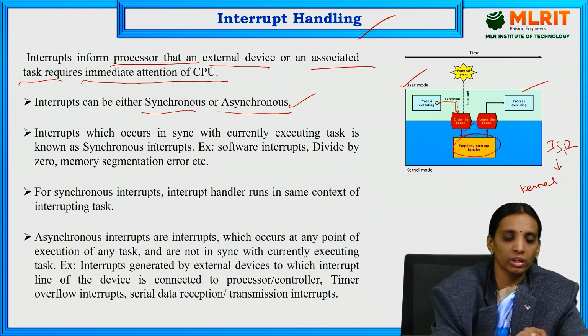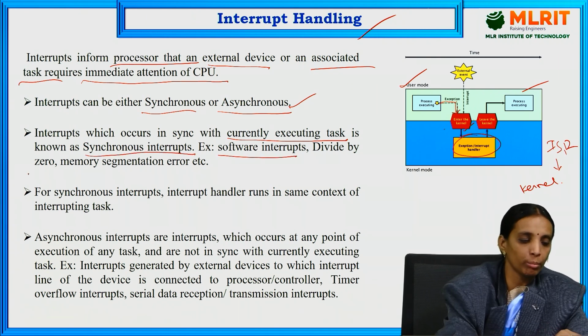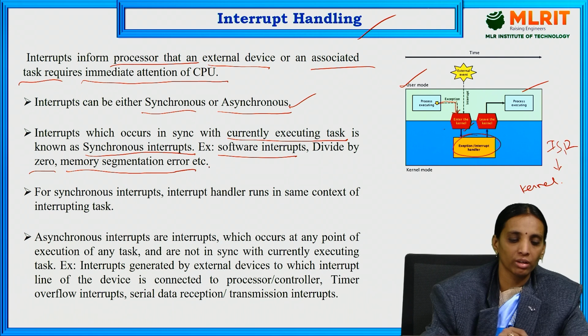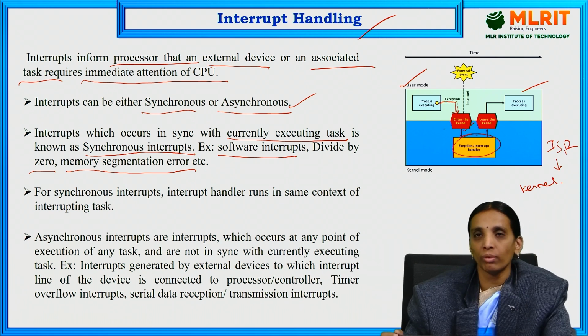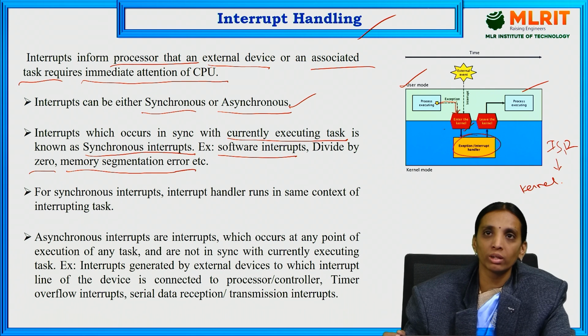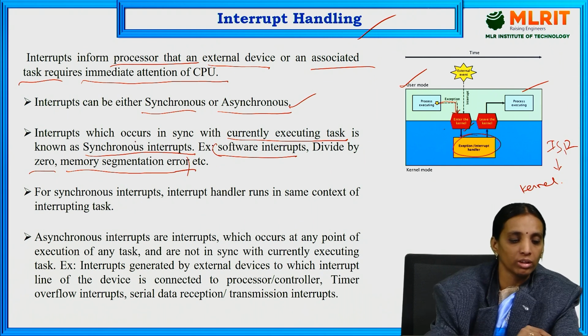Interrupts which occur in sync with the currently executing task are known as synchronous interrupts. That is software interrupts, divide by zero or memory segmentation error. These all come under the execution process. When we are using any software program in the OS, if any software error occurs, those come under software interrupts, which are called synchronous interrupts.